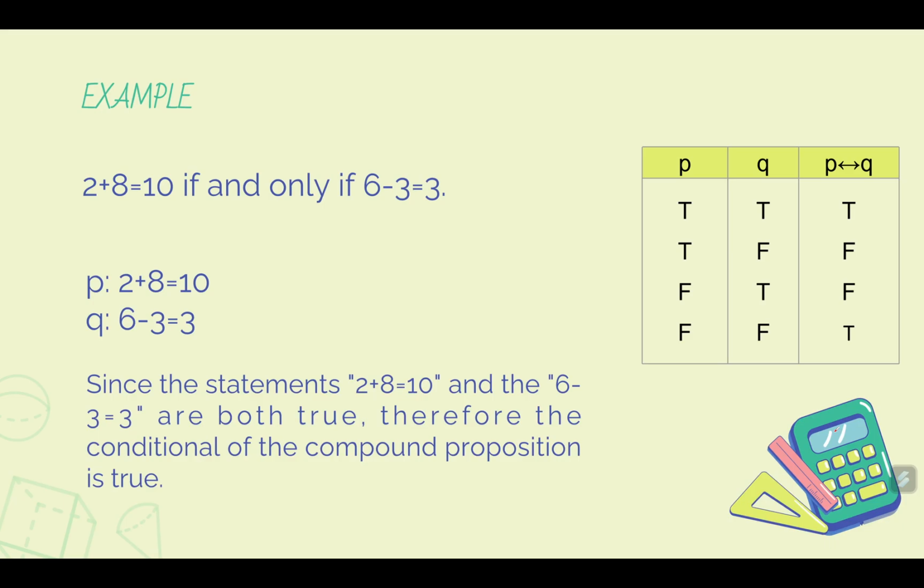So therefore, the biconditional statement that 2 plus 8 is equal to 10 if and only if 6 minus 3 is equal to 3 is a true statement by just looking at the table here, no? This part.